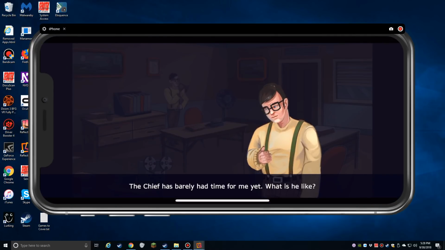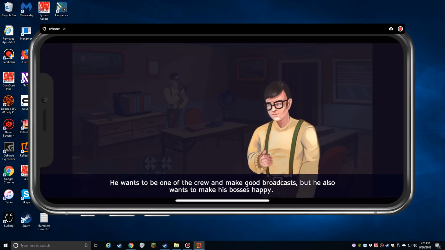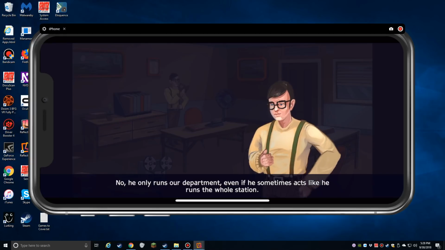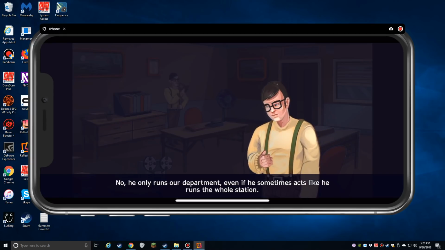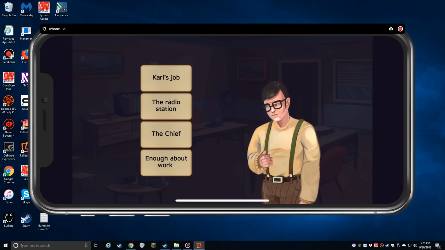What is he like? He can be a bit difficult to deal with sometimes. He wants to be one of the crew and make good broadcasts, but he also wants to make his bosses happy. Oh, he's not in charge? No, he only runs our department, even if he sometimes acts like he runs the whole station. I have never met anyone like that before in my life.